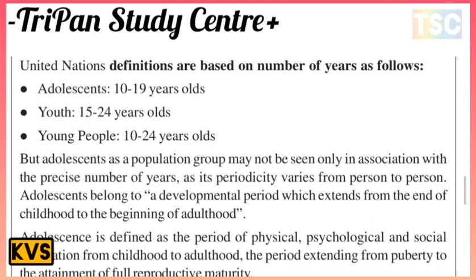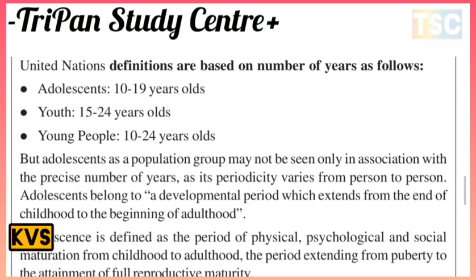The United Nations has defined these groups based on number of years. Adolescents are 10 to 19 year olds, youth are 15 to 24 year olds, and young people are 10 to 24 year olds. But adolescence as a population group may not be seen only in association with a precise number of years, as it varies from person to person.